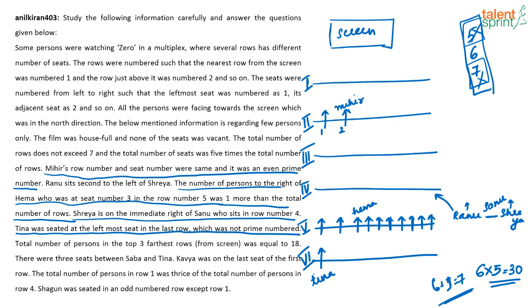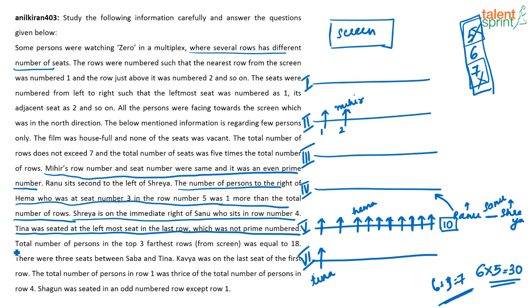So how many people are there in row 5? 1, 2, 3, 4, 5, 6, 7, 8, 9, 10. So there are 10 people in row 5. I have frozen row 5 now. So in no other row will there be 10 people, because they have very clearly given that several rows have different numbers of seats.